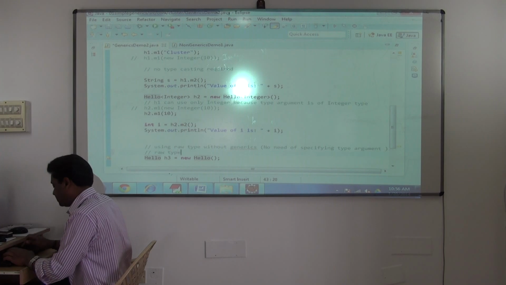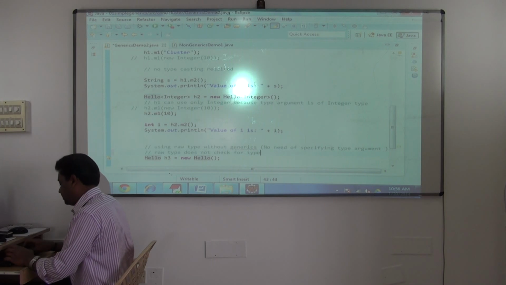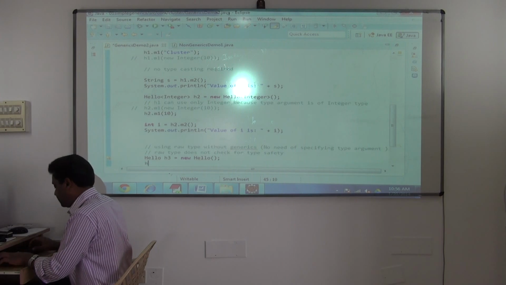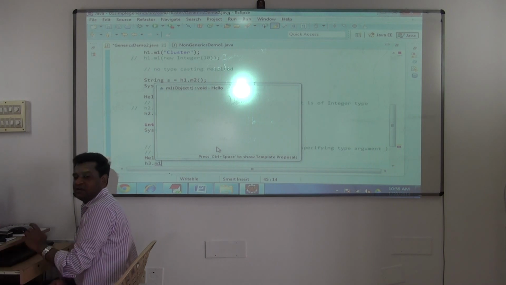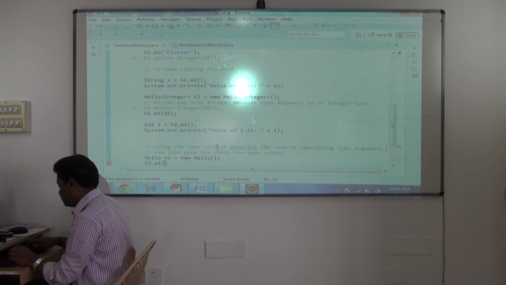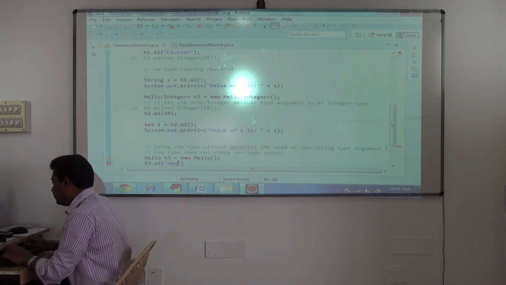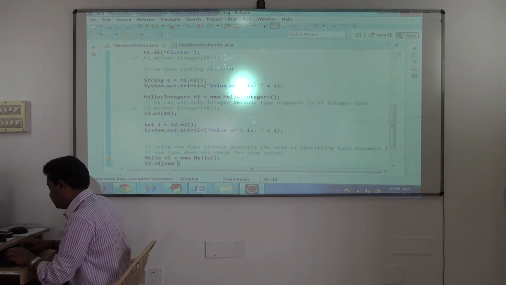raw type does not check for type safety. Same way, earlier how it was working, like that only it will work. See this, what happens. See h3 dot m1. Now I can pass any object. Any object I want. It's not telling me string or integer this time, m1. So I can pass any object. So what I'll do is, I'll pass something like new Integer of 10.